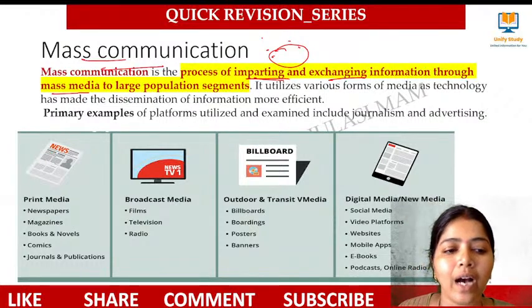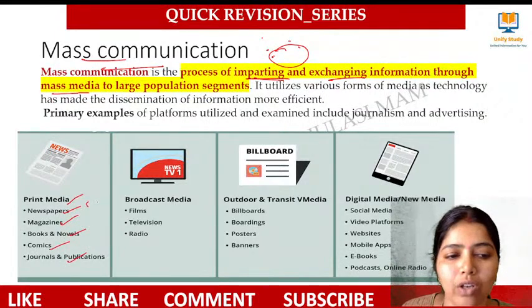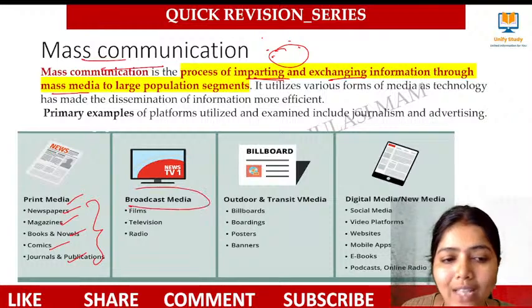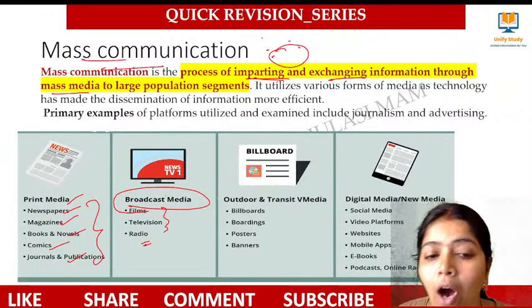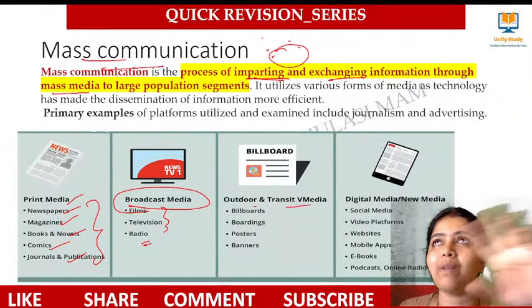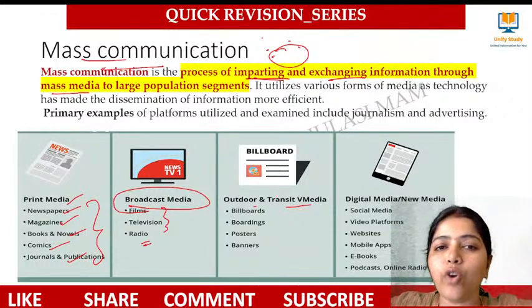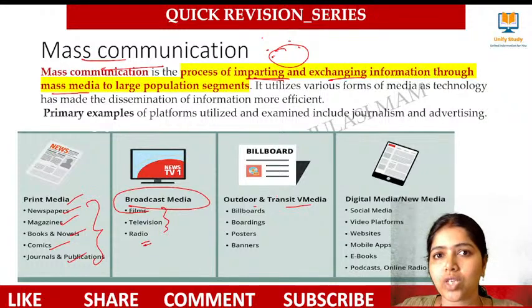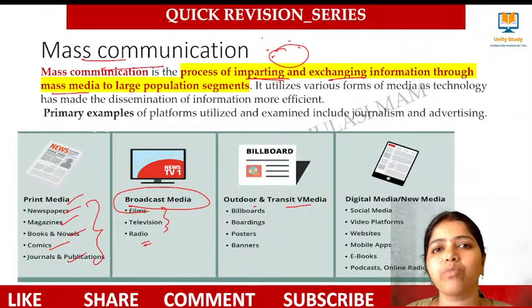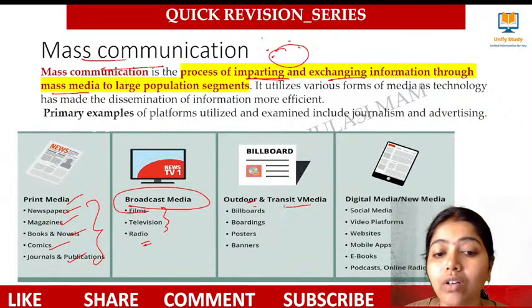Print media means what? Newspapers, magazines, books, novels, comics, and journals are called print media. Broadcast media means films, television, and radio. Outdoor and transit media means what? Billboards and hoardings at junctions and viewpoints, posters, so that they communicate something to a mass number of people who view them. That is outdoor or transit media: banners, posters, boardings, and billboards.